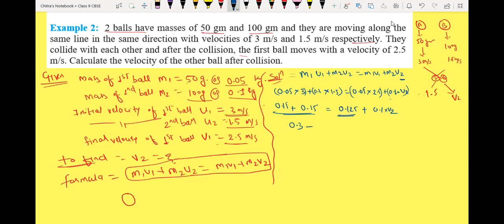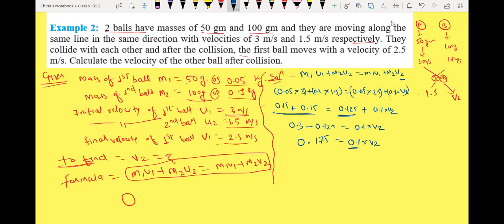So it will come in negative form: 0.125 equals 0.1 into V2. So we have 0.125 minus 0.3, we will get 0.175 equals 0.1 into V2. Now I'm going to transfer that 0.1 to the other side, or else I can multiply by 10 to each part.